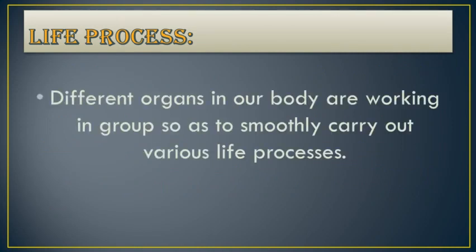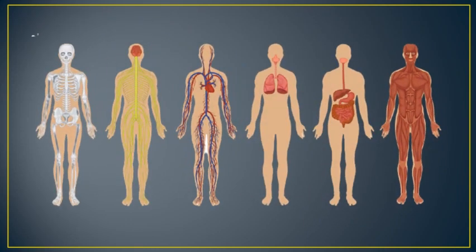Now we have life processes. Different organs in our body work in groups so as to smoothly carry out various life processes. These life processes take place in various steps. Specific organs carry out the specific steps, and a group of organs working together to perform a specific function is called an organ system.